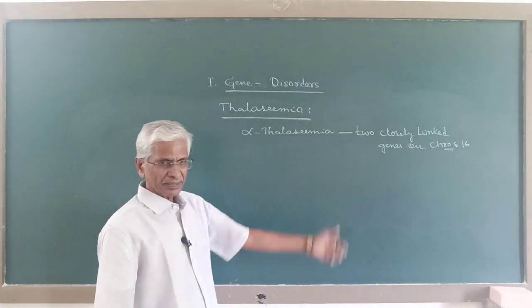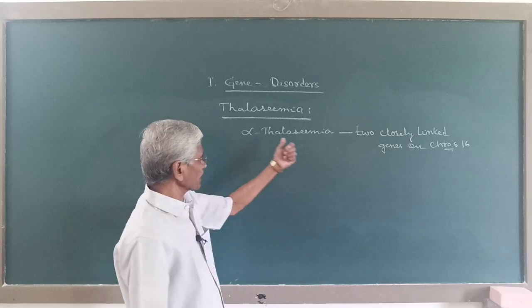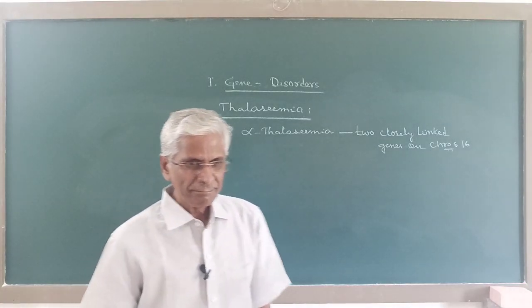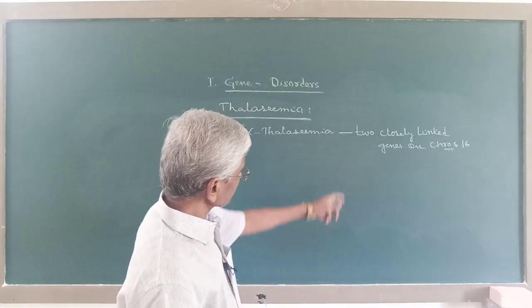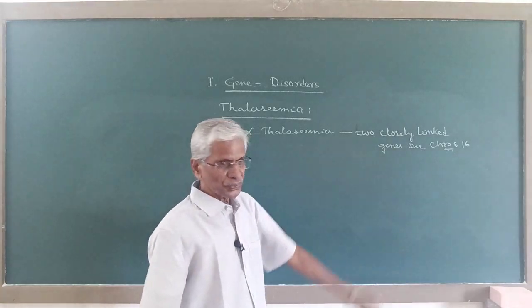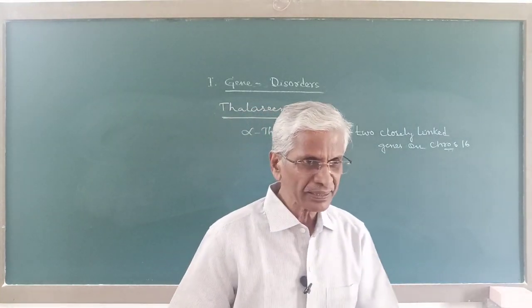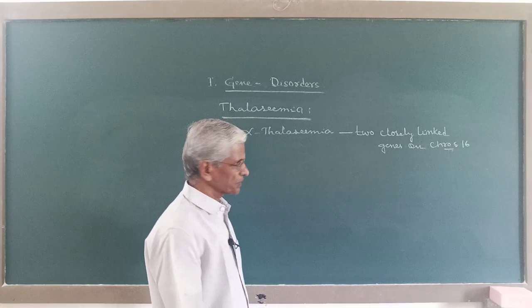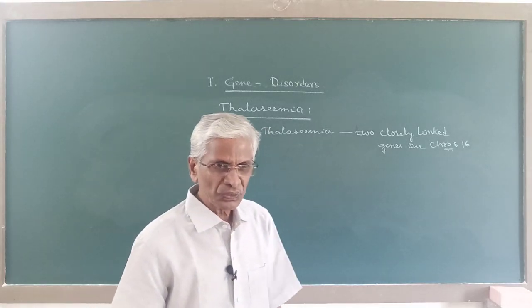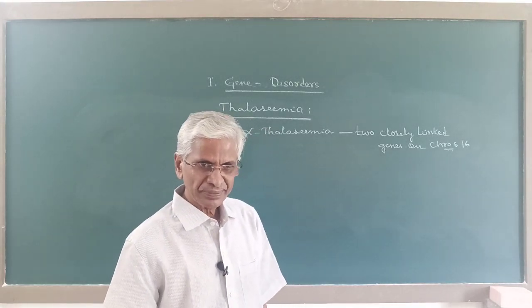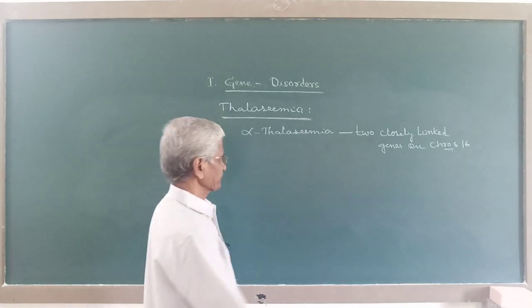Now here, this alpha thalassemia is controlled by two closely linked genes on chromosome 16 in both the parents.